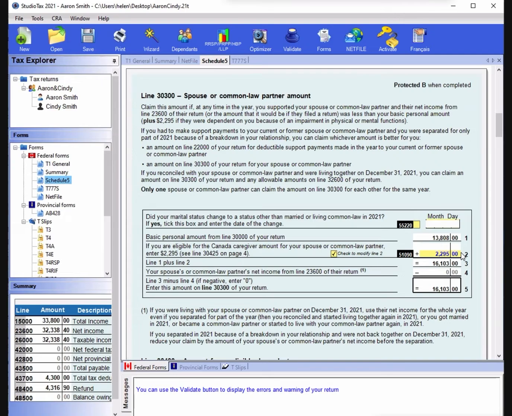Okay, one ear. So if you lost 10%, I don't think it's infirm, but it's not my decision. I cannot say. I don't think so, but the CRA will decide. If you put infirm, then the CRA asks for your support document, like a doctor's diagnosis. Then the CRA will make the decision. Okay, you are infirm. So if you are infirm, then you qualify for this 2,295.